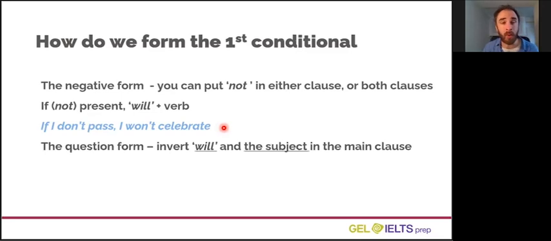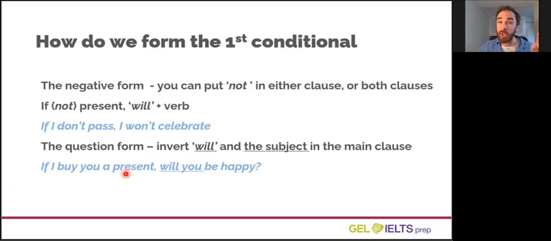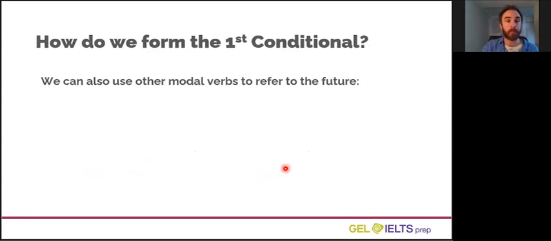For the question form, we take the subject and will and we invert them. We switch them round. If I buy you a present, you will be happy. We switch it round. If I buy you a present, will you be happy? So we can make the result a question.